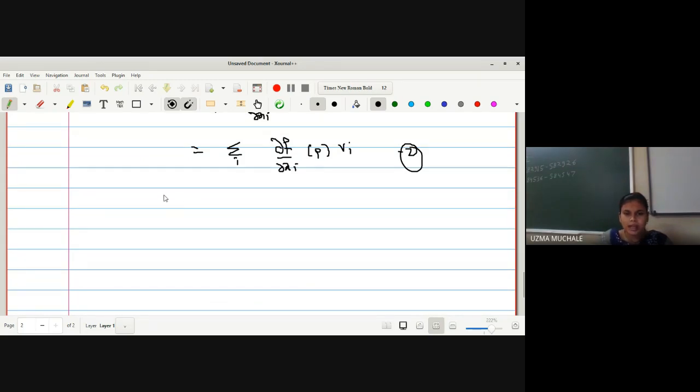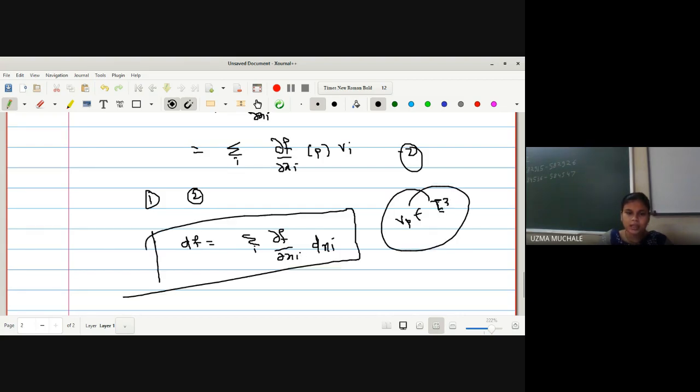Okay, it will be on R3, E3, and a real valued function. So hence we can say that from equation 1 and 2 we get the result: LHS is equal to RHS, which is equal to df applied on a tangent vector Vp, which is equal to summation over i of dou f by dou xi dxi applied on a tangent vector Vp. As Vp is any tangent vector from Tp of E3, we can generalize the concept, and hence we get the result df is equal to summation over i of dou f by dou xi dxi.